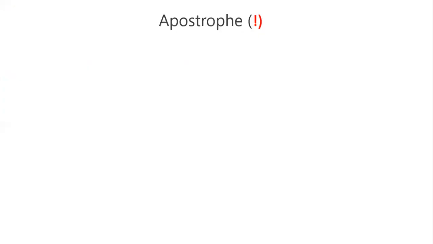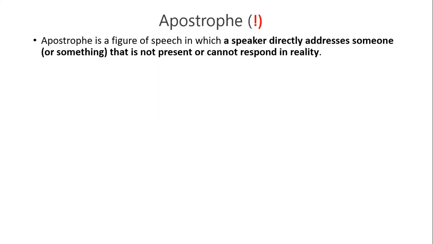The first figure of speech used by William Wordsworth is apostrophe. An apostrophe is a figure of speech in which a speaker directly addresses someone or something that is not present or cannot respond in reality. And please, this doesn't mean the apostrophe used in punctuation. Here, the mark of exclamation is used in the place of the apostrophe.